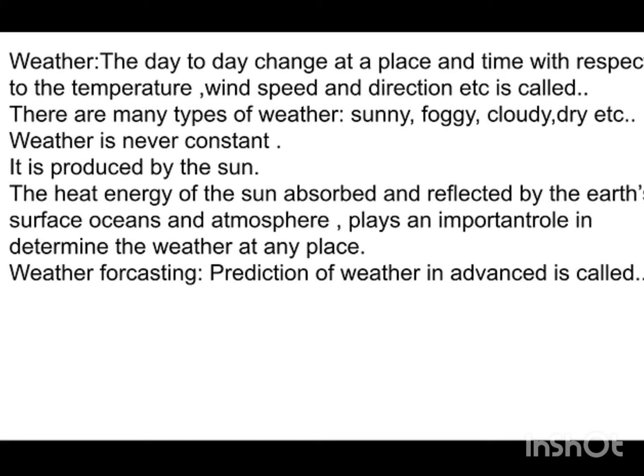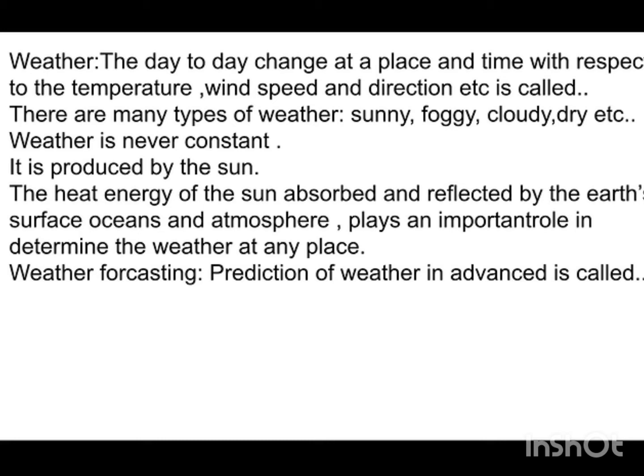Now we will see according to the type of weather we classify the particular day, that this is a sunny day, this is a foggy day, this is a cloudy day, a dry day, like this way. Now as we have seen today, during the day also, within an hour or within 2 or 4 hours it has changed. So on the basis of that we can say that weather is never constant.